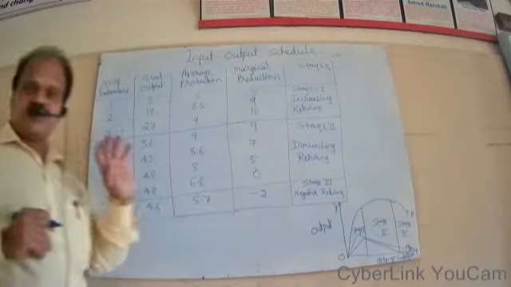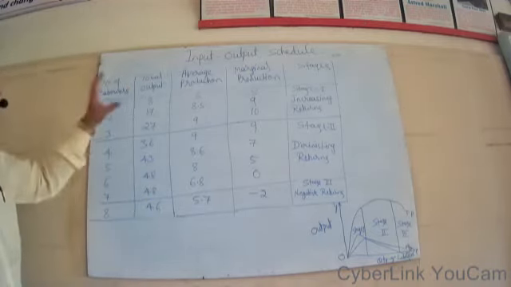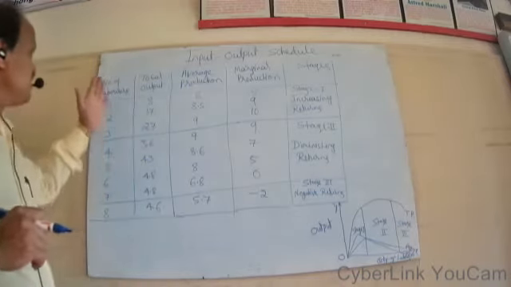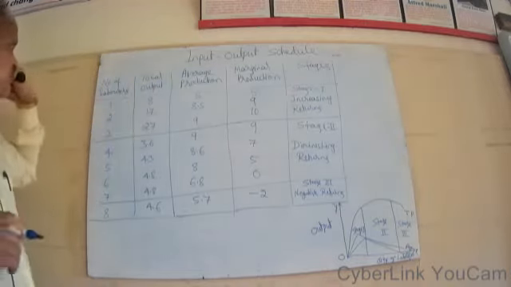The effect on production will be at three stages. So this schedule very clearly shows the effect of changes in the variable factors on the level of production.